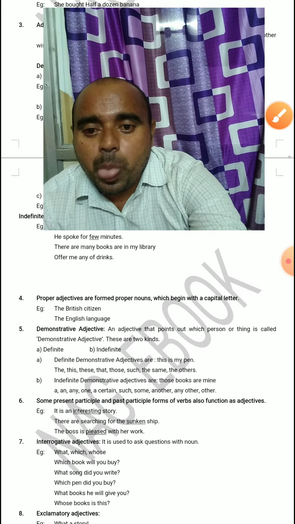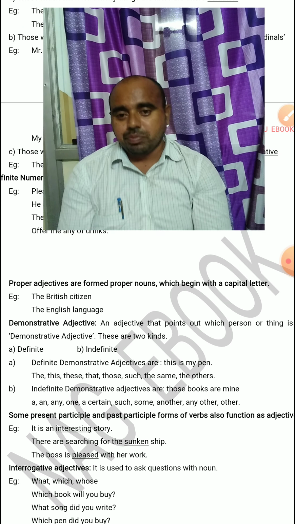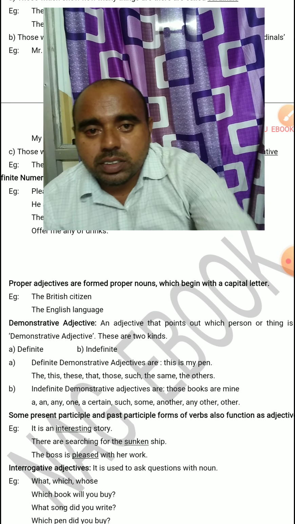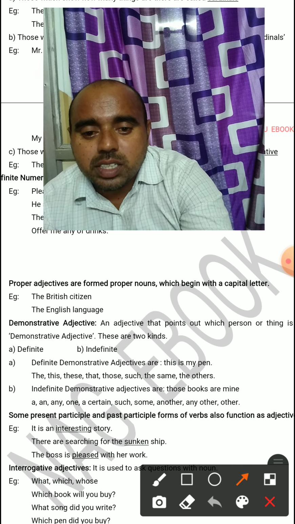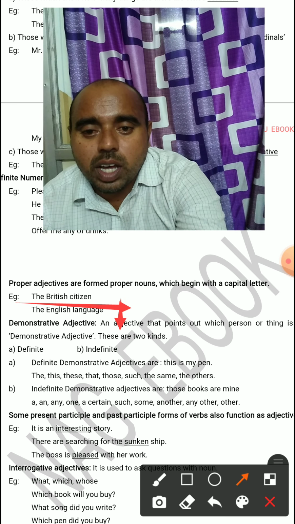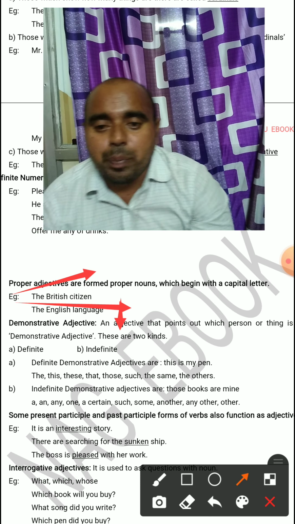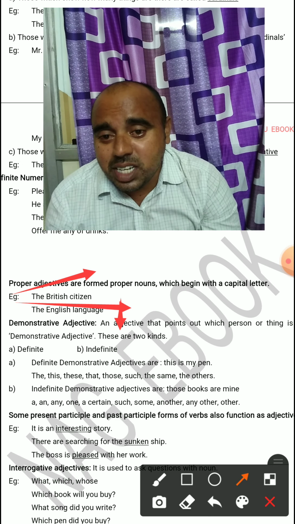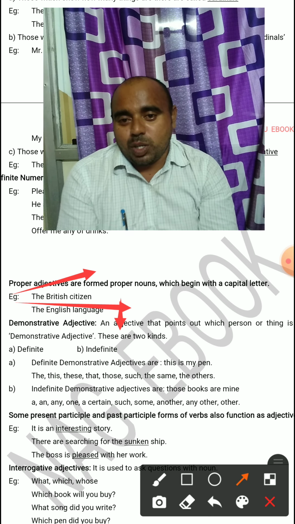Proper adjectives are formed from proper nouns, which begin with a capital letter. Proper adjective, what is that? The British citizen. If you think of the British citizen, you can see here that British is called a proper adjective. The English language. Already language is there, already citizen is there, but the citizen belongs to Britain.